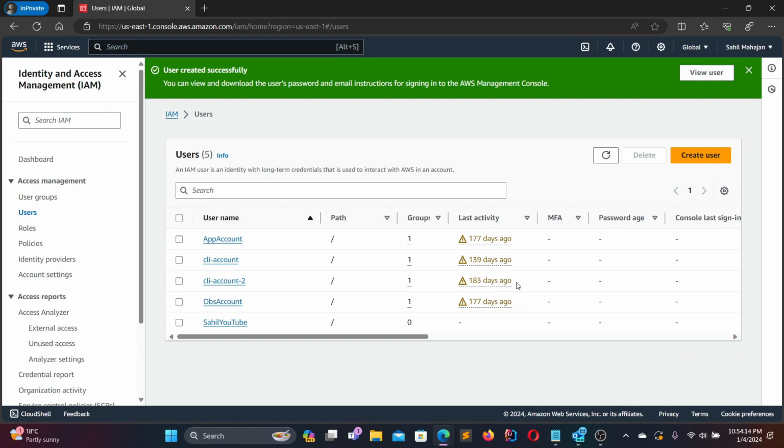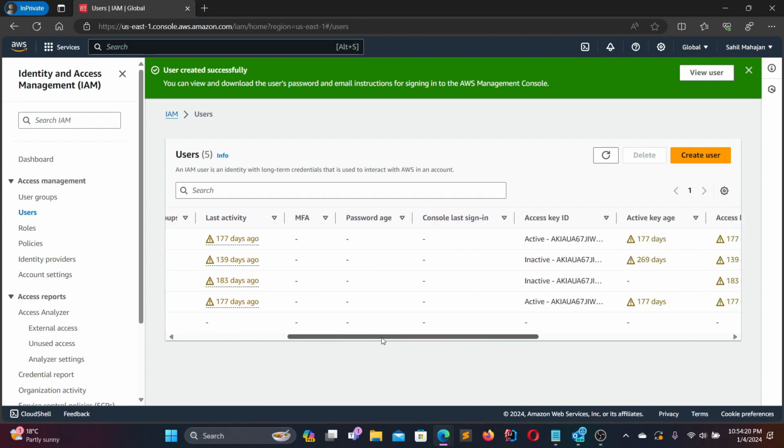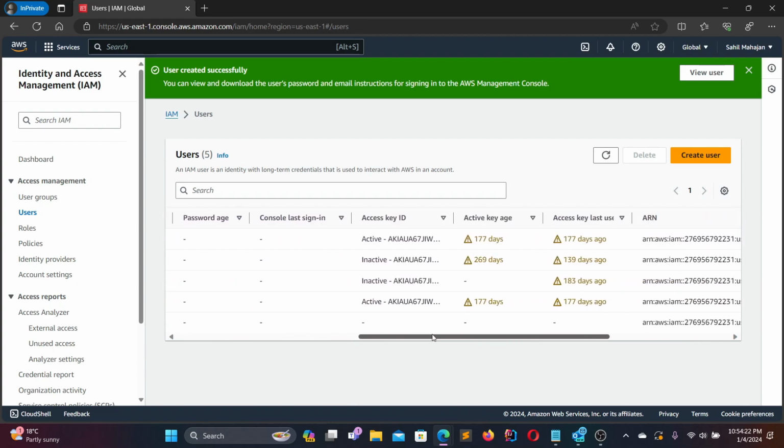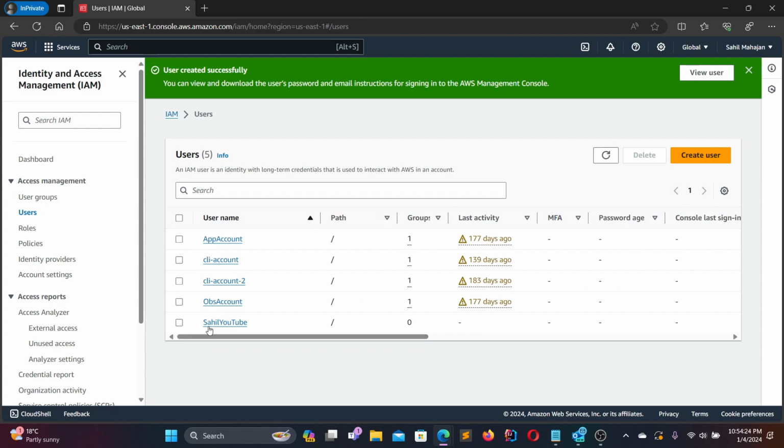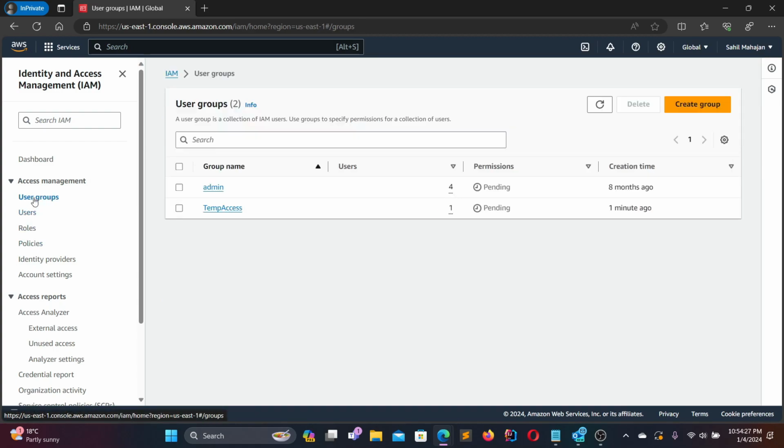I will be deleting this user, so it does not matter much to me. As we can see, the user has been created. You can see over here the user has been successfully created. Perfect. Now if we head over to user groups, you will be able to see that we have the new group created, which is temp access, and you can see that it was created a minute ago and permissions are not defined, and you can also view the number of users.